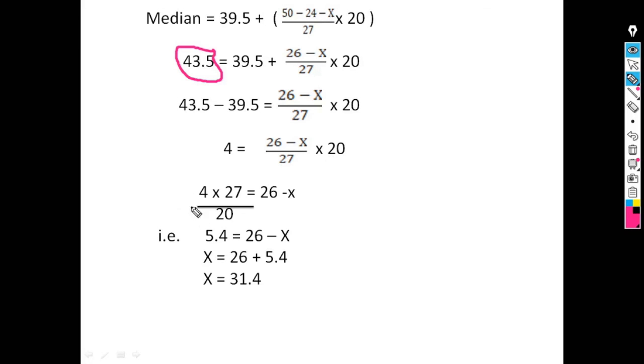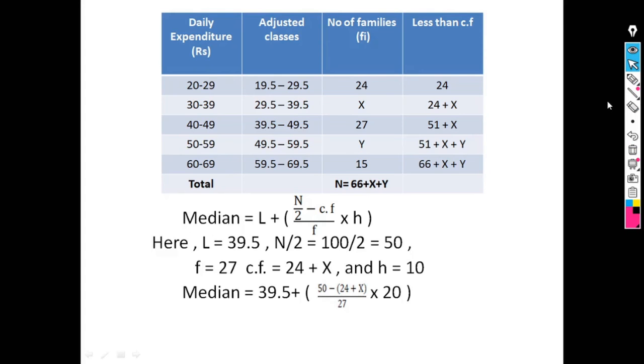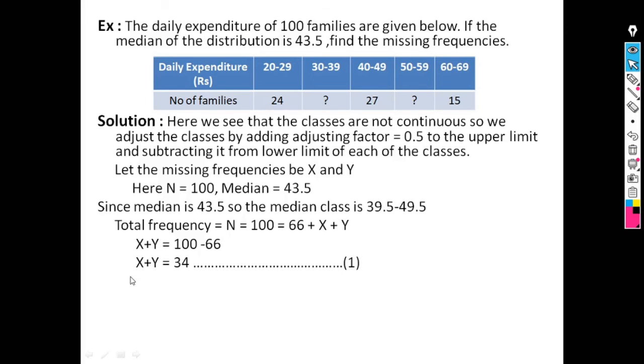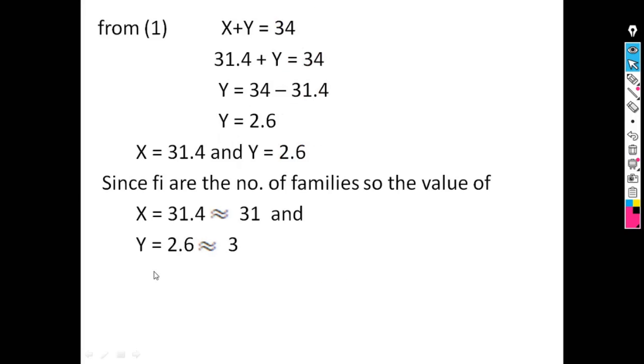So after calculating all this, we get the value of x, that is 31.4. So the value of x is 31.4. Just substitute the value of x in equation number 1. Equation 1 is x plus y is equal to 34. So we can get the value of y. So x plus y is equal to 34, 31.4 plus y is equal to 34. Therefore y is equal to 2.6. These are the values of the missing frequencies.